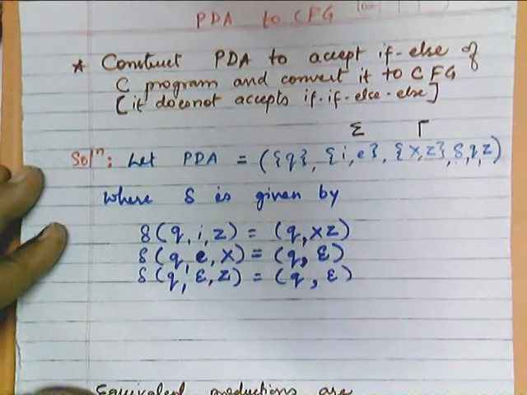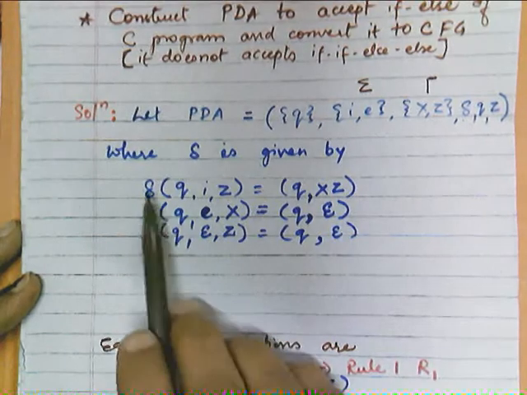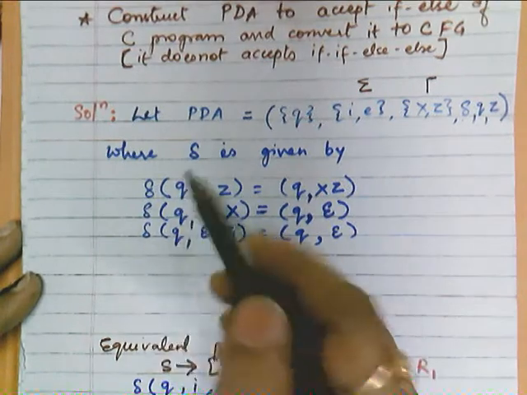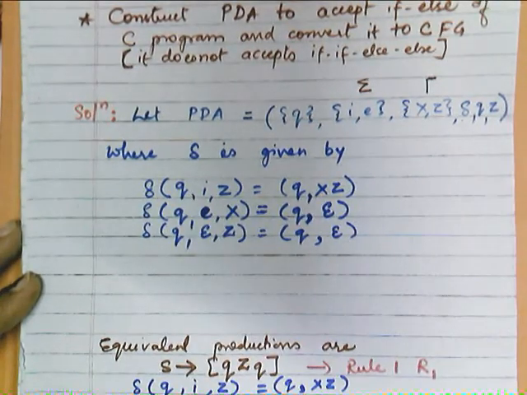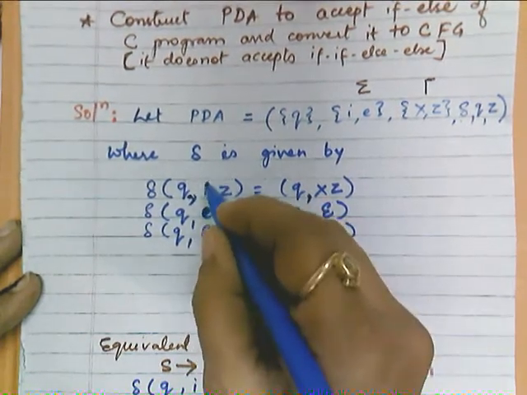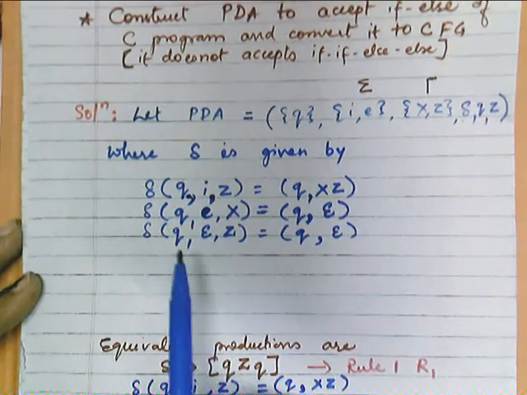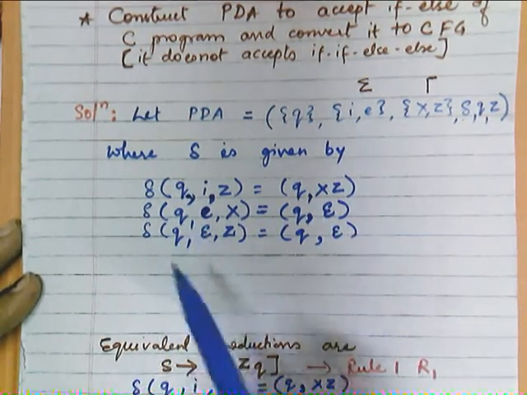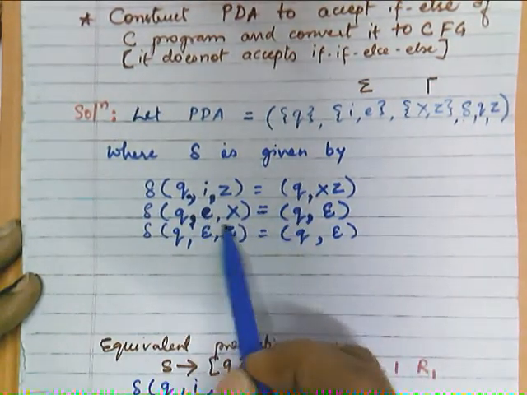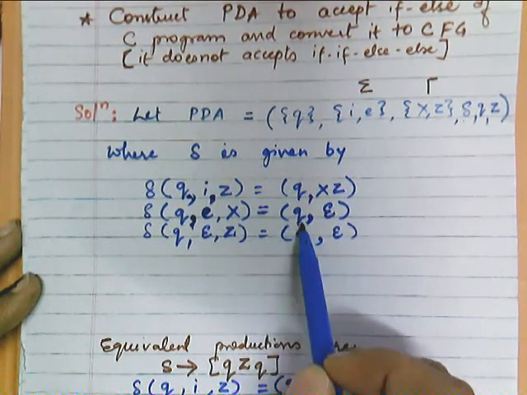Now how will we solve this problem? It is just like a problem of parentheses. So delta of Q, I, Z: if this is the case, then what you are doing is pushing X. Then if we have Q as the current state and you get E and the top of the stack is X, then you are popping.